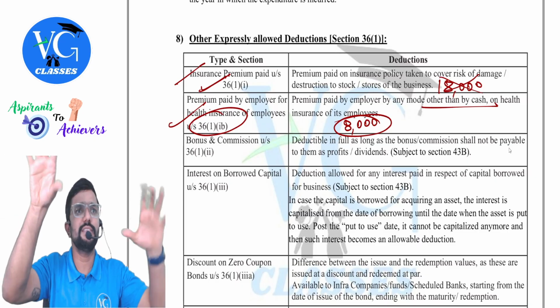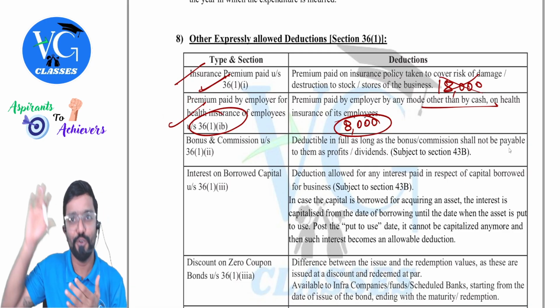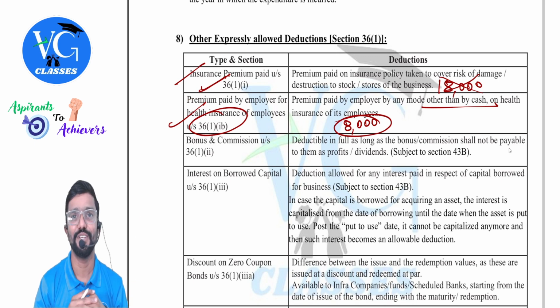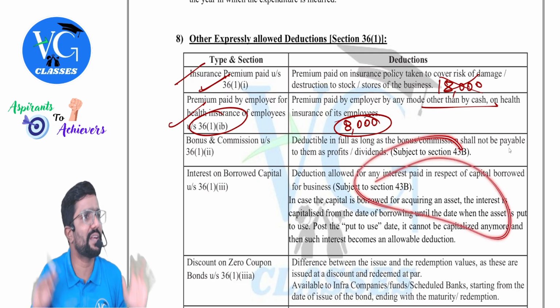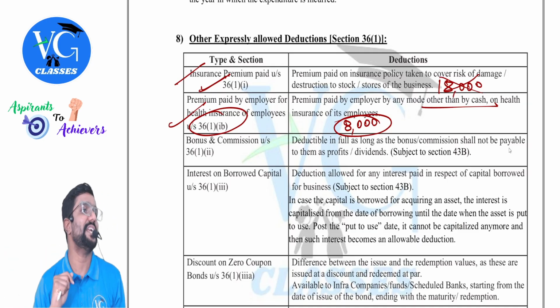Now, can I tell, no, 48(3) told 10,000, so it is allowed? No. In 36 only, they are clearly telling. Now, before you go to 40, check 36. It is telling you cannot pay in cash. So even if 1 rupee is paid in cash, disallowed. Clear? Yes. Then what will go to 48(3)? Any other expenses where they have not mentioned here, you cannot pay in cash. So for those expenses, go and check 48.